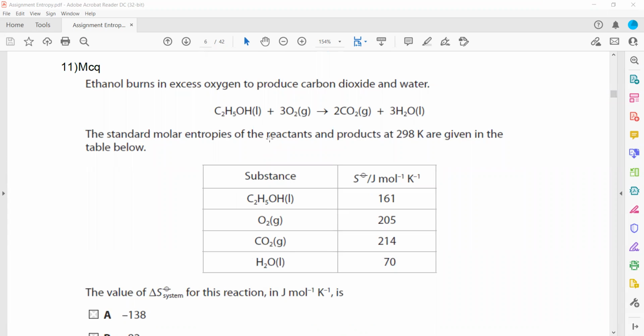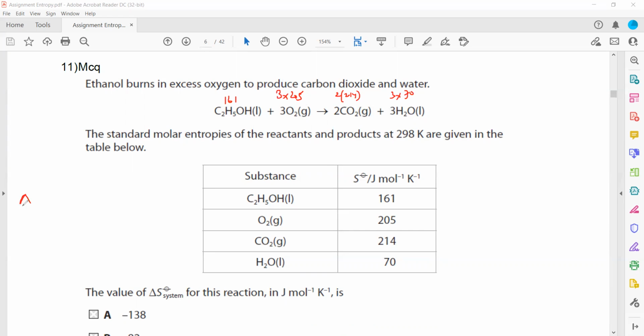Ethanol is burned in excess oxygen to produce carbon dioxide. The standard molar entropies for reactants and products are given. What is the entropy change of this reaction? So it is always the product minus reactant. So the entropy of ethanol is 161. Then the entropy of oxygen will be 3 multiplied by 205. The entropy of carbon dioxide is 2 multiplied by 214. And for water, it is 70, so 3 multiplied by 70.